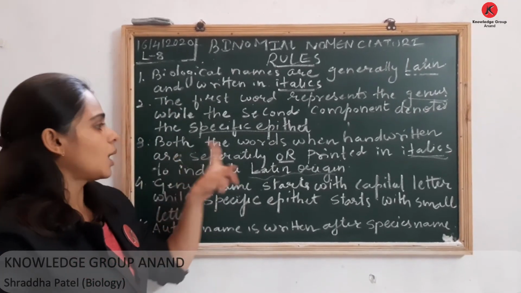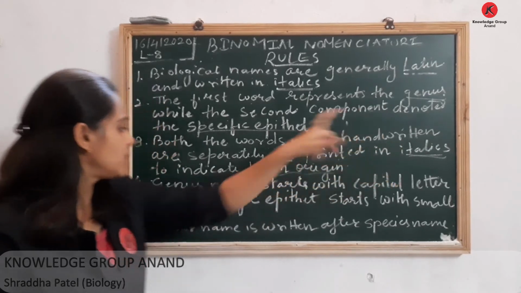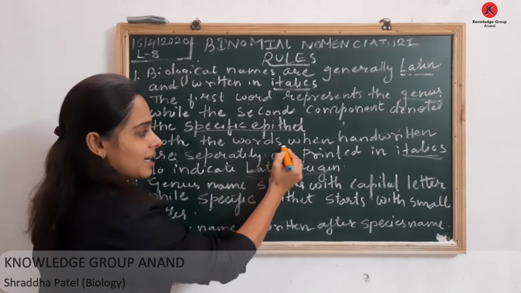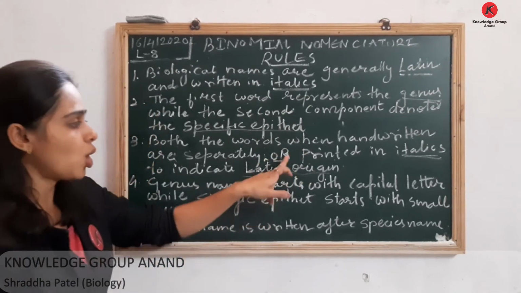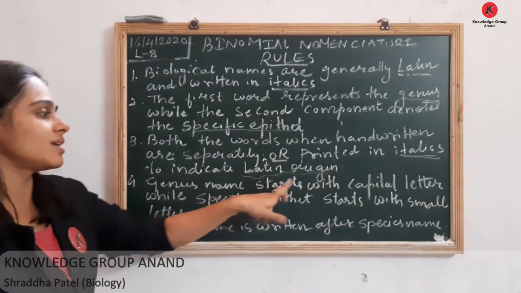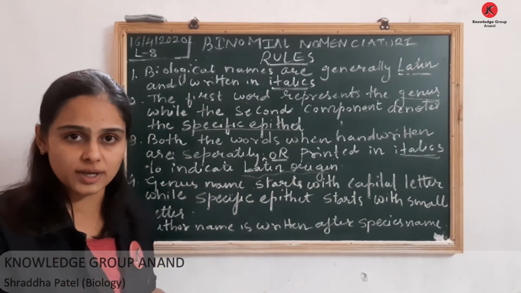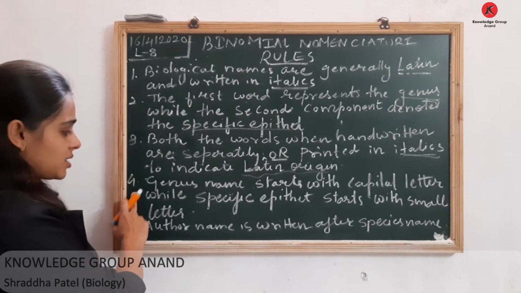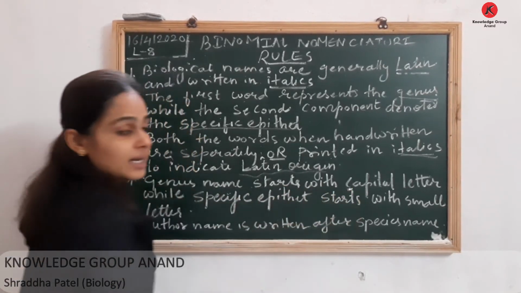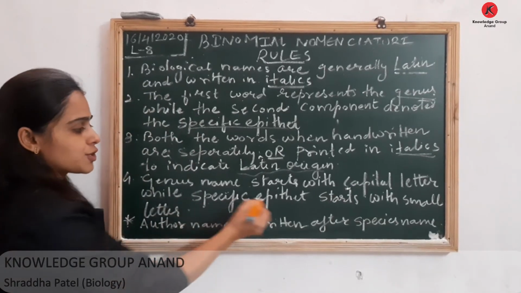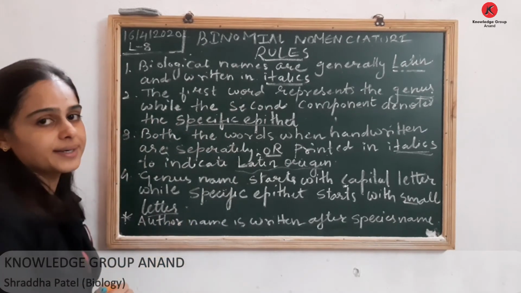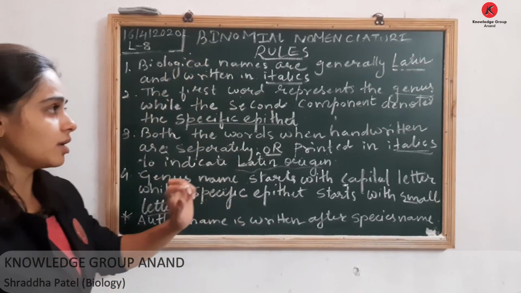Once again, both the words when handwritten are separately underlined; write here separately underlined, or printed in italics. The purpose is to indicate their Latin origin. Your fourth point: the genus name starts with a capital letter, and the specific epithet starts with a small letter. So these are the general rules.